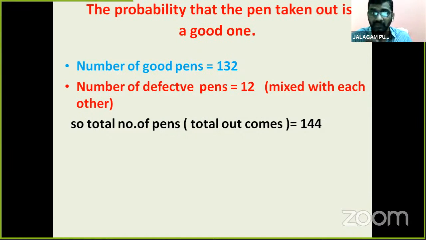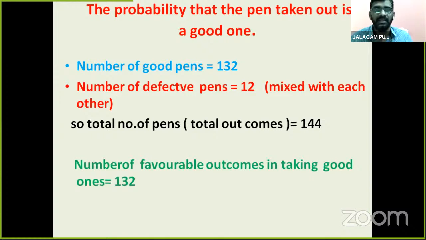Now we find a good one. If we take a good pen, how many favorable outcomes are there? The number of favorable outcomes in taking a good pen is 132.